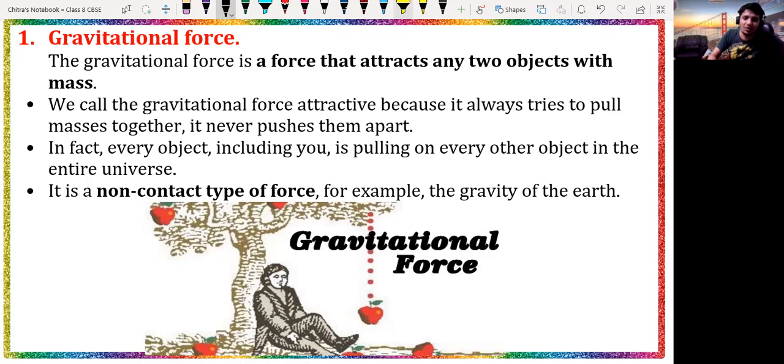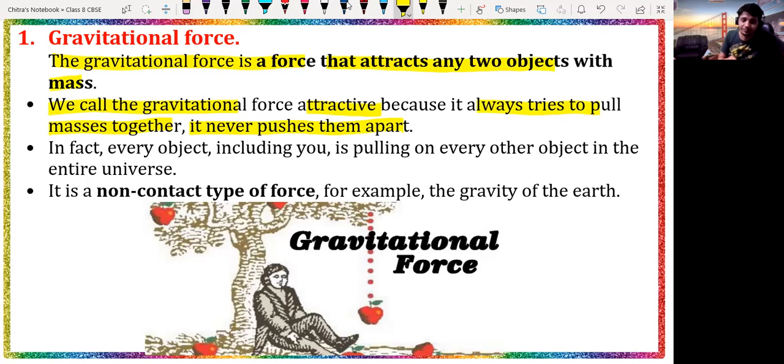Let's discuss from your notes. The gravitational force is the force that attracts any two objects with mass. If they have mass, then these two objects are going to attract each other. Such force is called gravitational force. We call the gravitational force an attractive force because it always involves attraction between any two objects. It always tries to pull masses together. It never pushes them apart, means repulsion force is not working here, only the force of attraction works here.